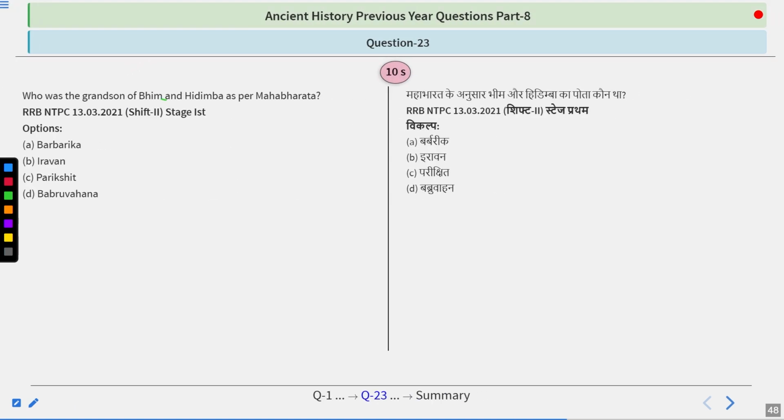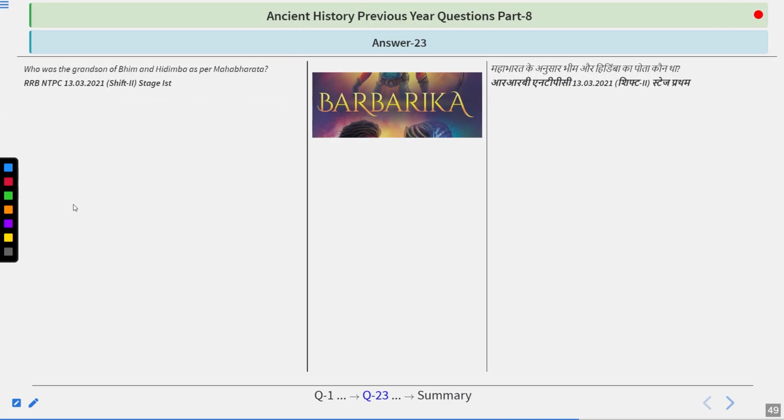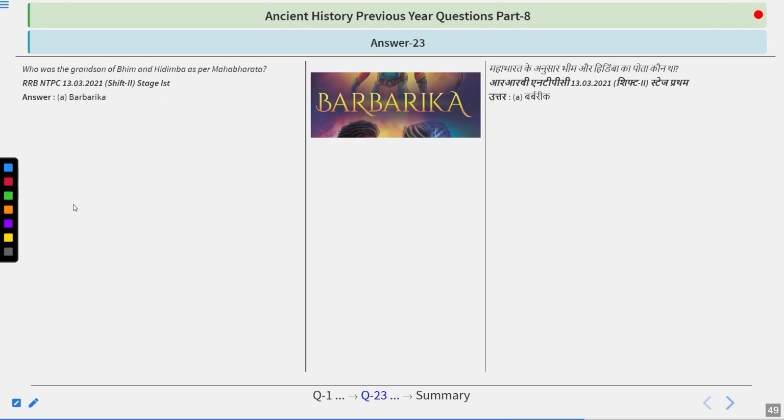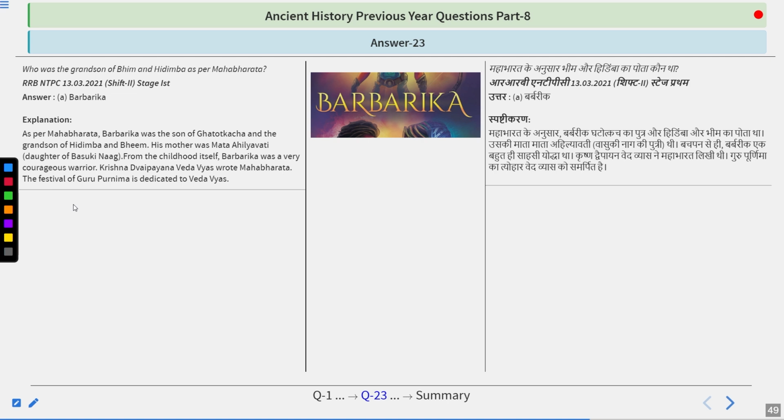Who was the grandson of Bhim and Hidimba as per Mahabharata? So the options are Barbarik, Iravan, Parikshit, or Babru Vahana. So take your time. As you can see, this is the easiest question that you could get from this particular session. So, Barbarik. As per Mahabharat, Barbarik was the son of Ghatotkach and the grandson of Hidimba and Bhim.